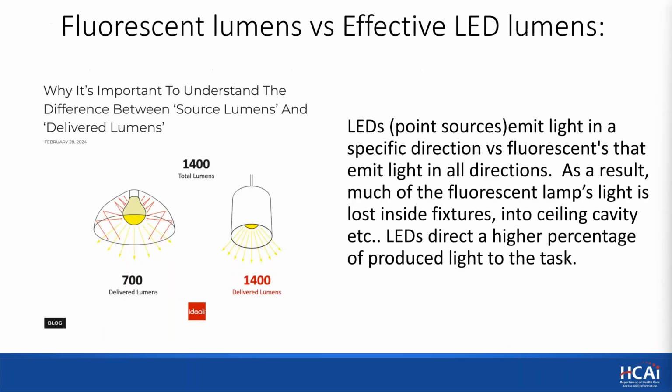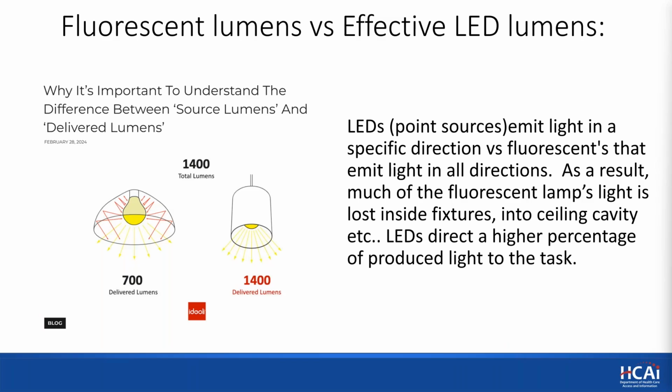Now we know that the literature for fluorescent lumens versus LEDs have a different way of presenting. We're used to fluorescent lumens as the total output package, and then you need to use calculations to take percentages of that. And the LEDs typically talk about delivered lumens.